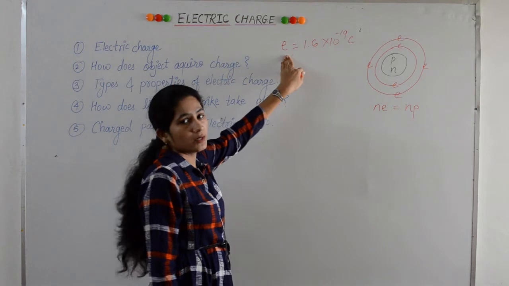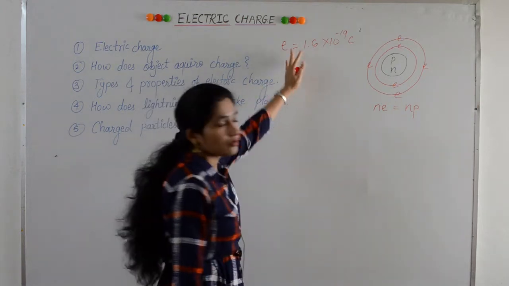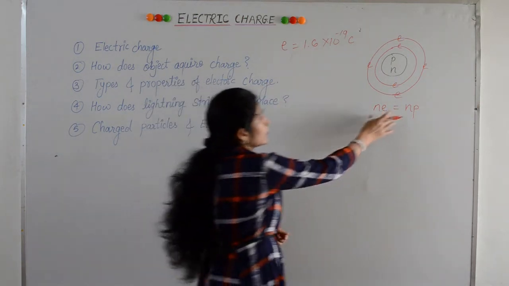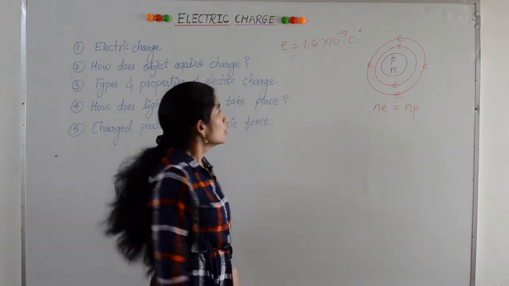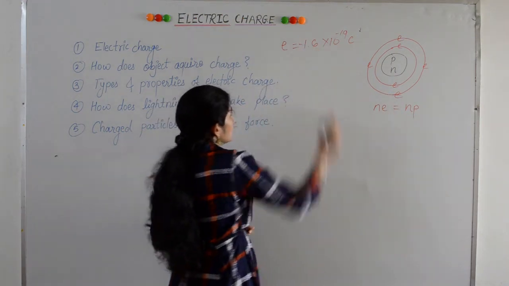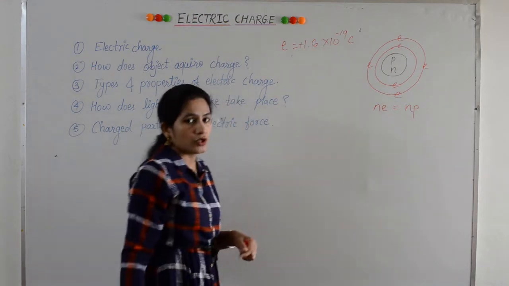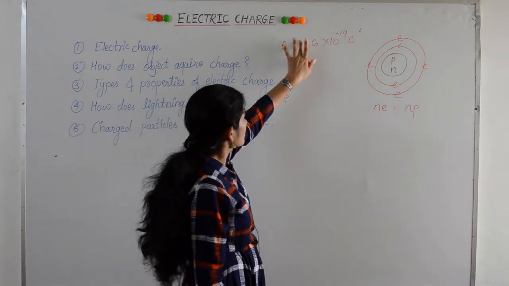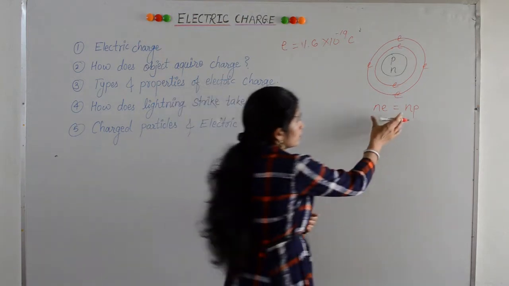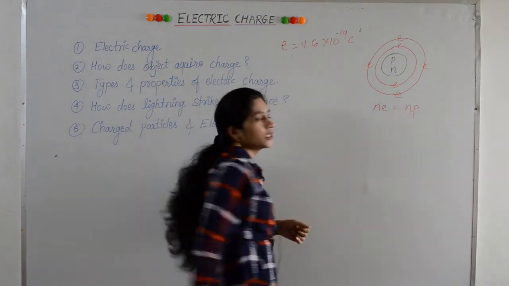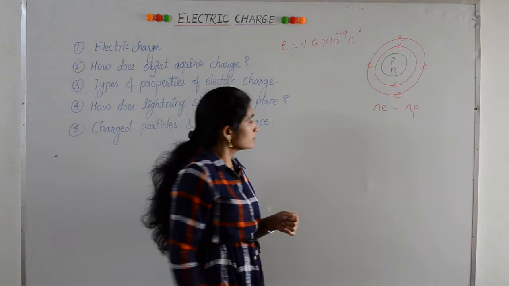This e is for elementary, not for electron. The amount of charge on proton and electron are both the same. Only the charge for an electron is negative and the charge for a proton is positive. So there is a balance in the negative and positive charge.